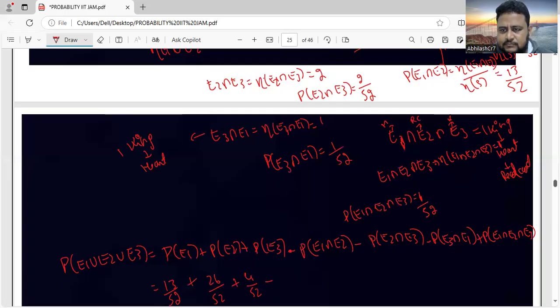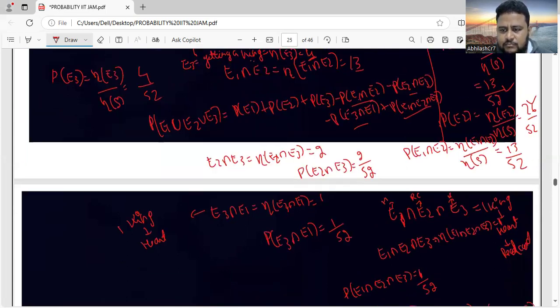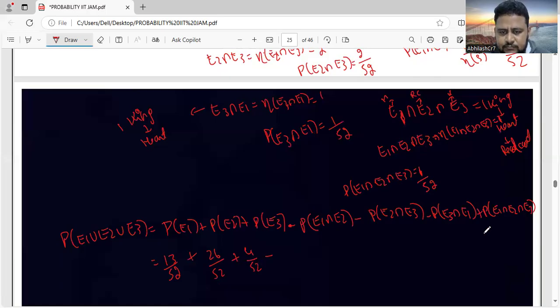See here, this is 13 by 52, next is 2 by 52, next is 1 by 52. So that is 13 by 52 minus 2 by 52 minus 1 by 52, plus P of E1 intersection E2 intersection E3, that is also 1 by 52 plus 1 by 52.